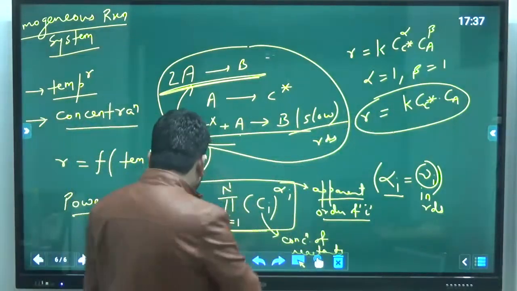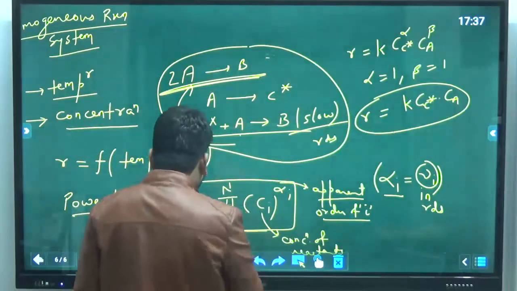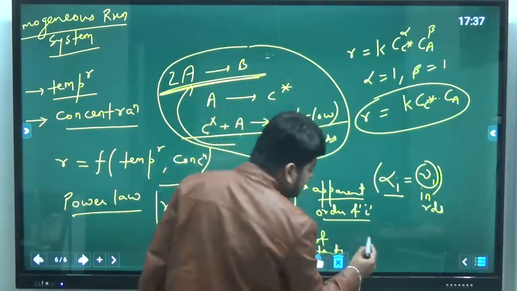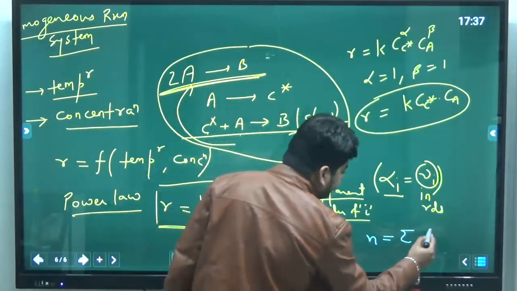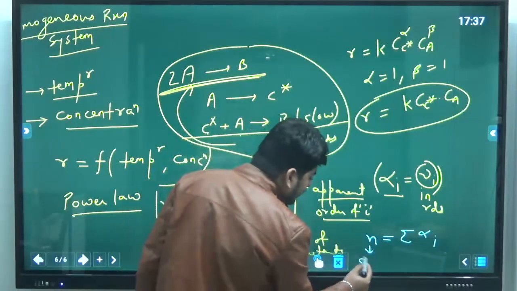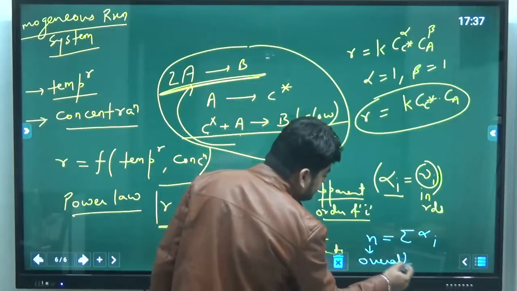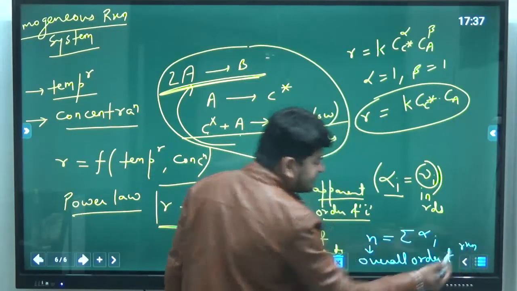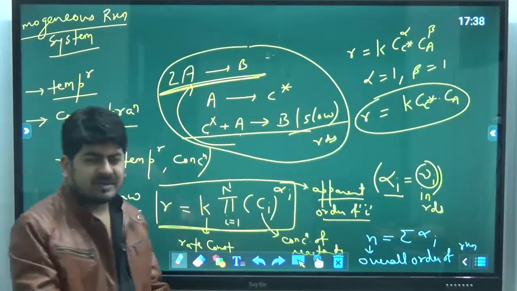And remember, the summation of alpha_i is known as the overall order of reaction. I am not going to discuss what is order of reaction, what is molecularity, all those basic things.